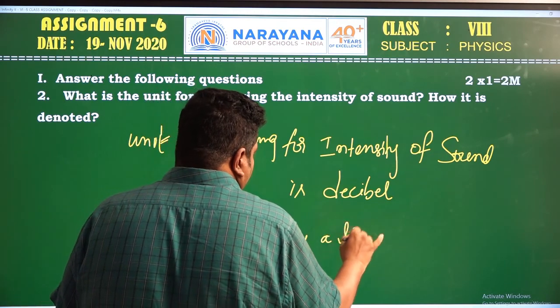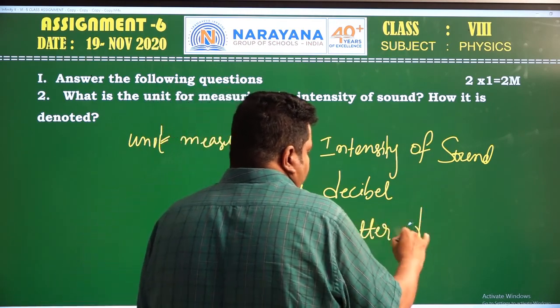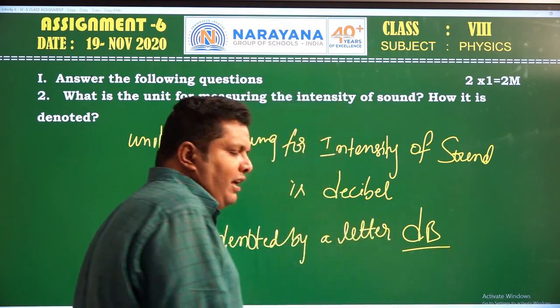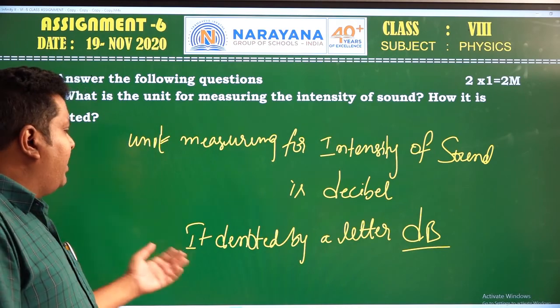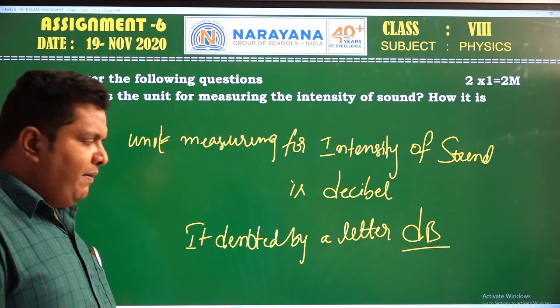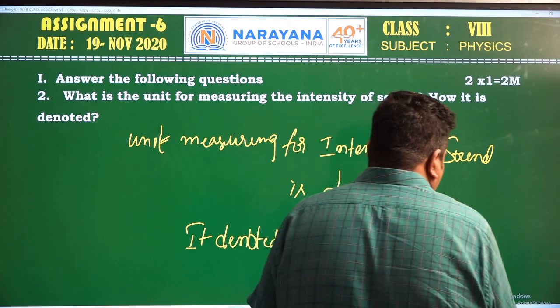dB is the symbol for measuring the intensity of sound. How is it denoted? The decibel is denoted as dB.